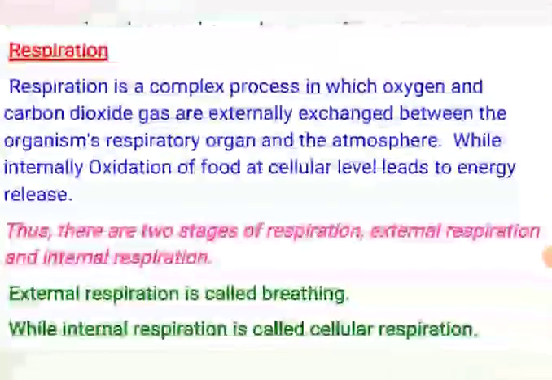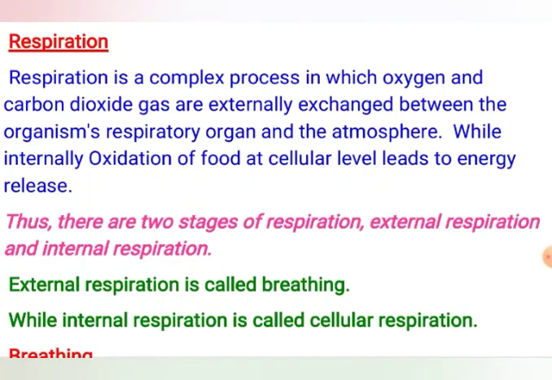Now we start with respiration. What is respiration? Respiration is a complex process in which oxygen and carbon dioxide gas are externally exchanged between the organism's respiratory organ and the atmosphere, while internally the oxidation of food at the cellular level leads to energy release. Thus there are two stages of respiration: external respiration and internal respiration.